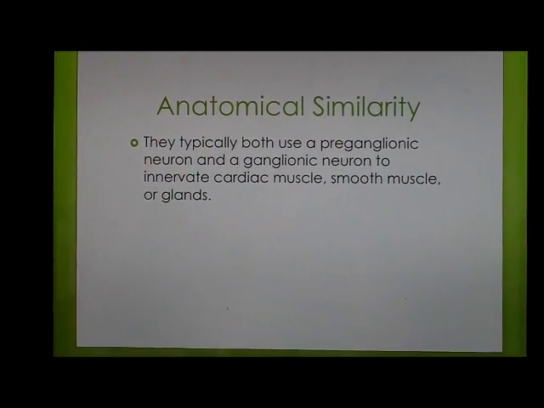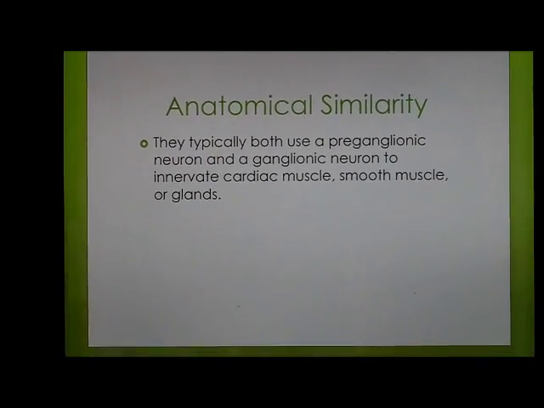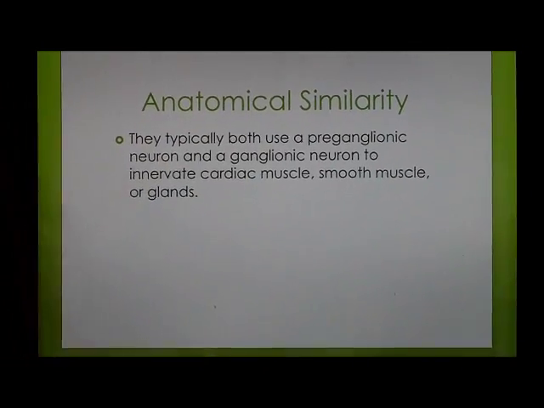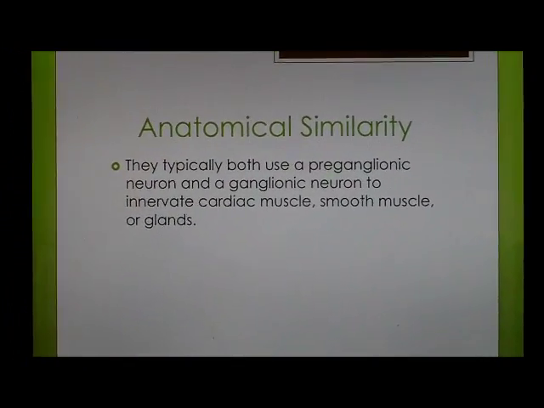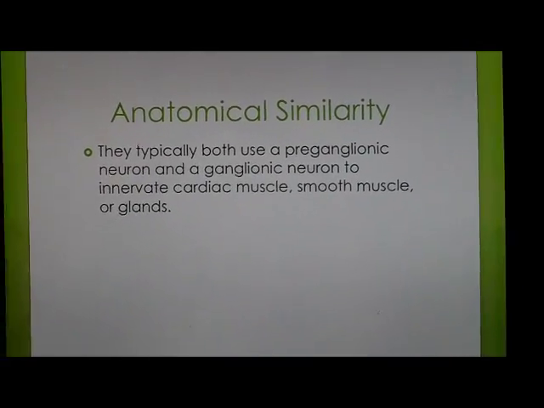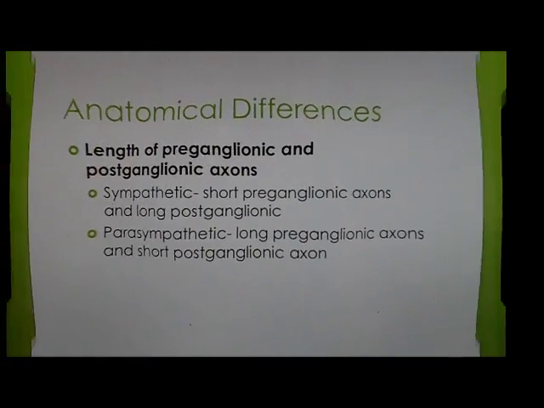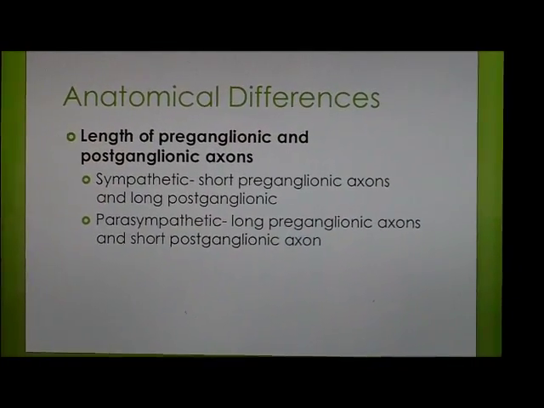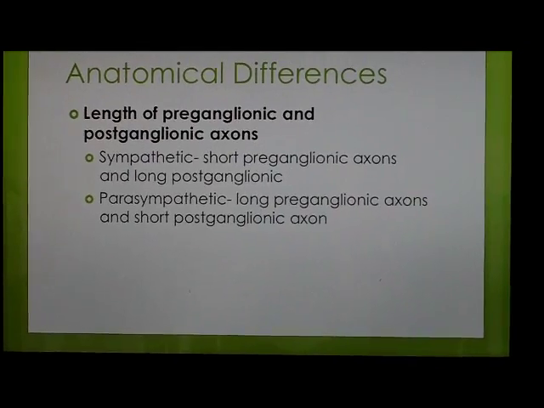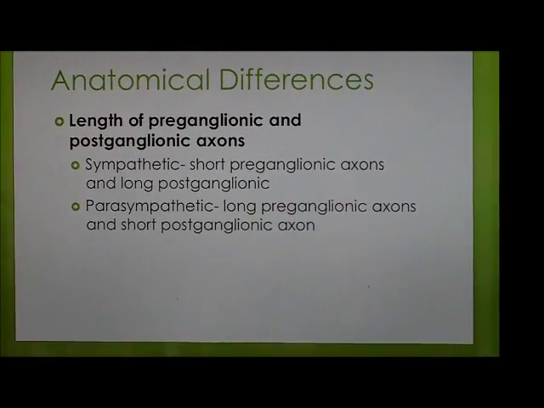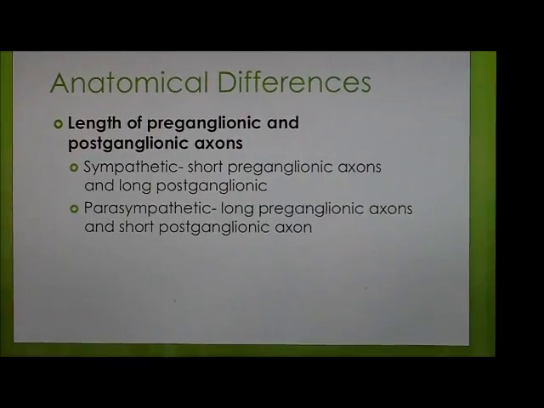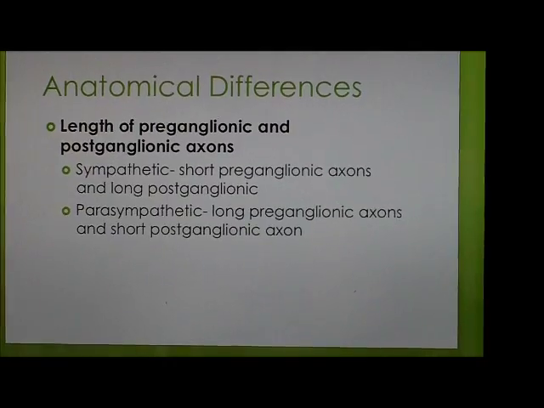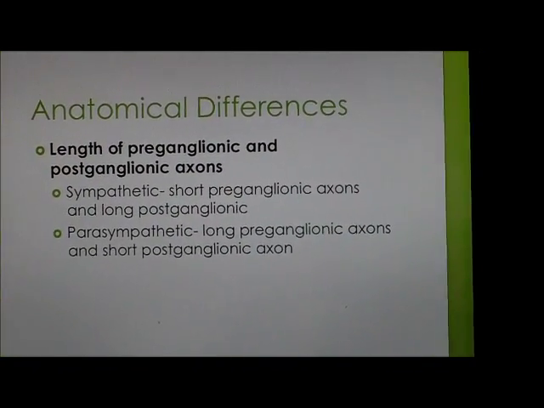These systems function very differently because of anatomical differences. However, they also have similarities. They typically both use a preganglionic neuron and a ganglionic neuron to innervate cardiac muscle, smooth muscle, or glands. Their anatomical differences include length of preganglionic and postganglionic axons. Sympathetic division has short preganglionic axons and long postganglionic axons. Your parasympathetic division has long preganglionic axons and short postganglionic axons.